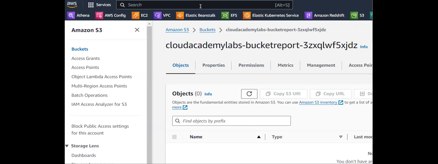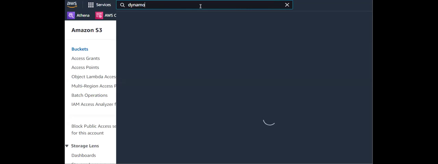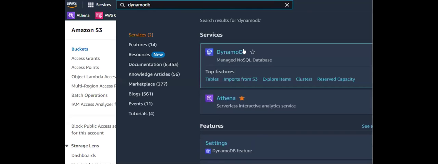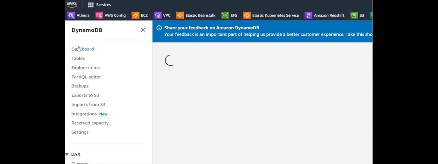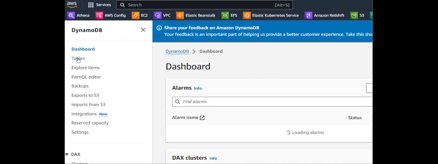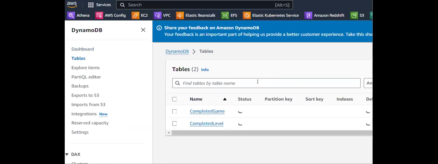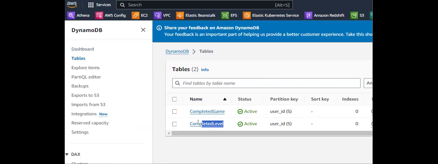I'll also show you the DynamoDB tables. In DynamoDB, I created two tables in order to store my results related to level 1 and level 2. Under this, you have an option called Tables. Just click on Tables. Here you can see the completed level and completed game tables.